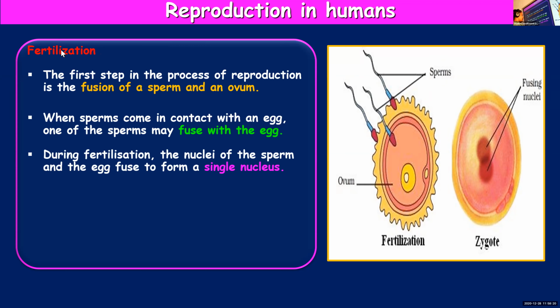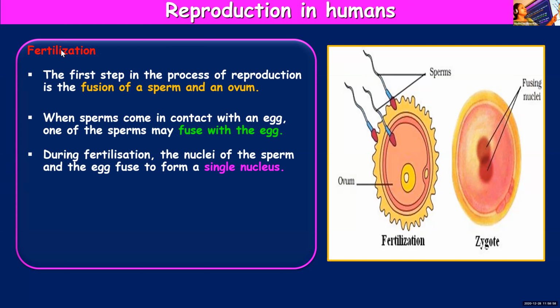During fertilization, you know that sperms as well as ova are single celled structures. They have just one cell. They have cytoplasm, nucleus, and the nucleus of the sperm will fuse with the nucleus of the egg and they will form a single nucleus, and that structure you call zygote.